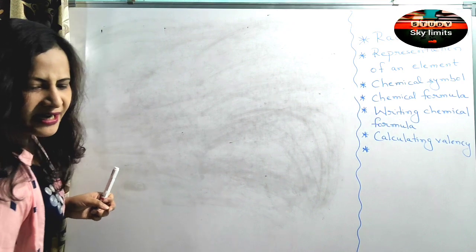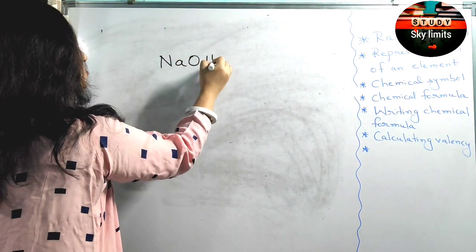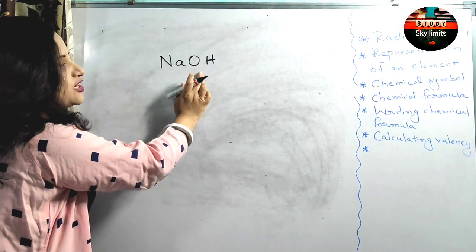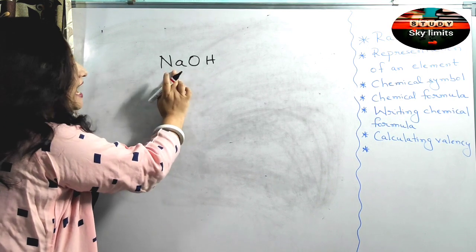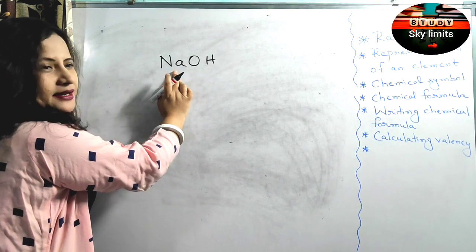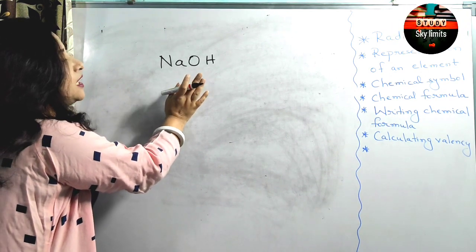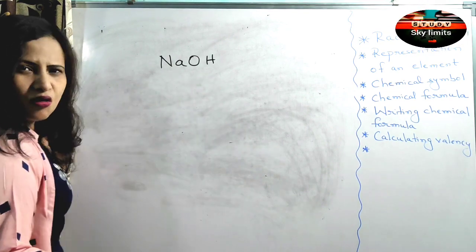So why is sodium hydroxide not a salt? Because it has OH minus. Except OH minus, it doesn't have any other electronegative radical. It has an electropositive radical except H plus, but it doesn't have an electronegative radical except OH minus. So sodium hydroxide is not a salt.